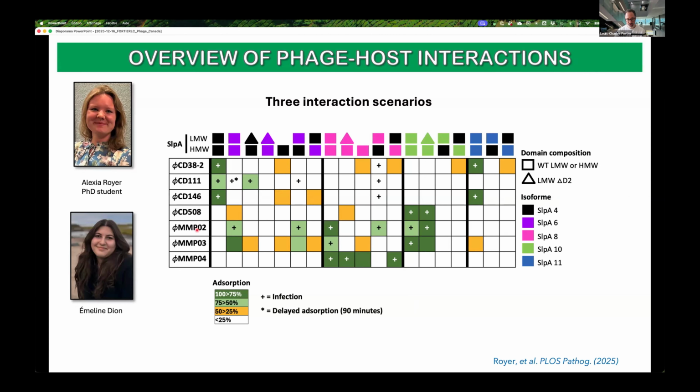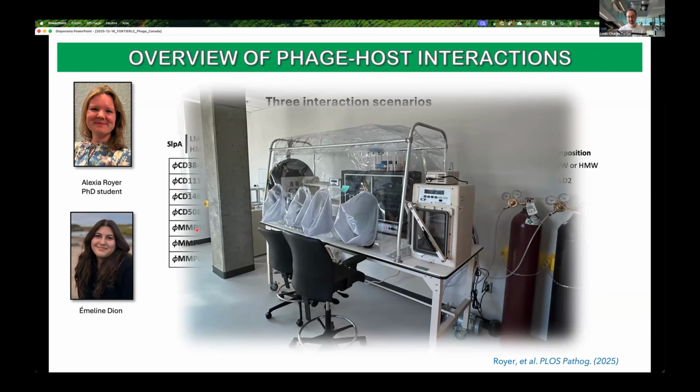We tested adsorption, spot tests, and EOP values. This is a lot of work done by Alexia and Emeline, especially since everything has to be done inside the anaerobic chamber. Even the soft agar overlays, spot tests and adsorption assays have to be done in the anaerobic chamber, otherwise it's a mess. So that's a lot of work from these two students.